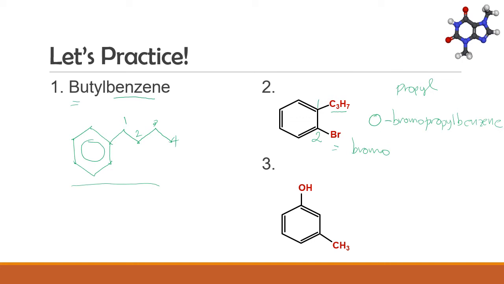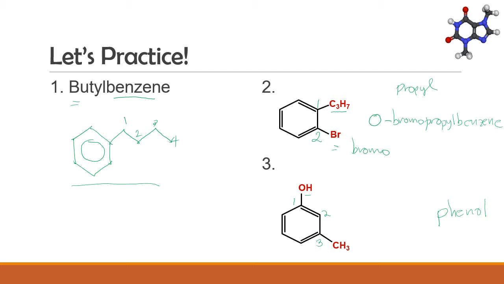Now let's go to number 3. This benzene-like structure has 2 substituents in positions 1 and 3. However, let's look more closely at the substituents. This substituent is hydroxide. Remember that when benzene is attached to a hydroxide, it has a special name called phenol. So, this structure has phenol as its parent name.